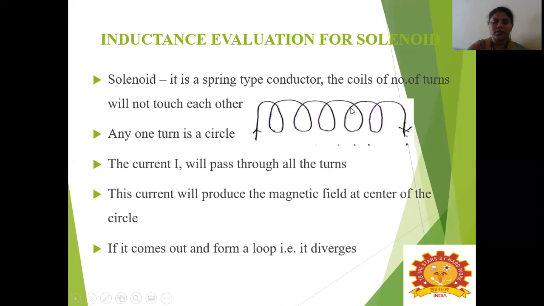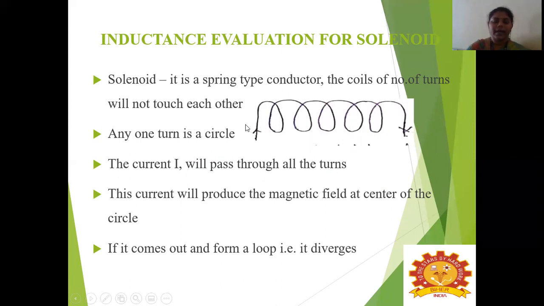This is the third coil. This is the fourth and this is the fifth one. So the number of turns will not touch each other. Each turn forms a circle. So this is one turn circle. This forms one turn circle. So if there are n number of turns, it can form n number of circles.